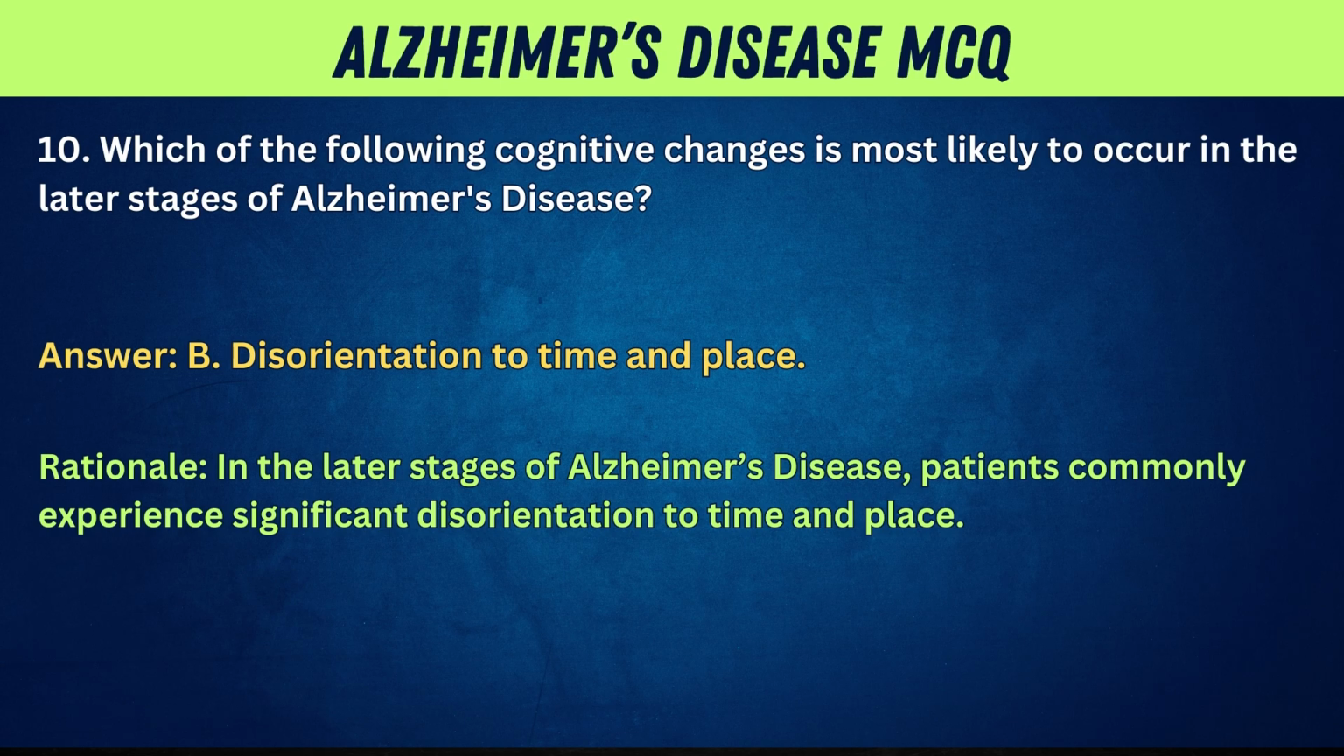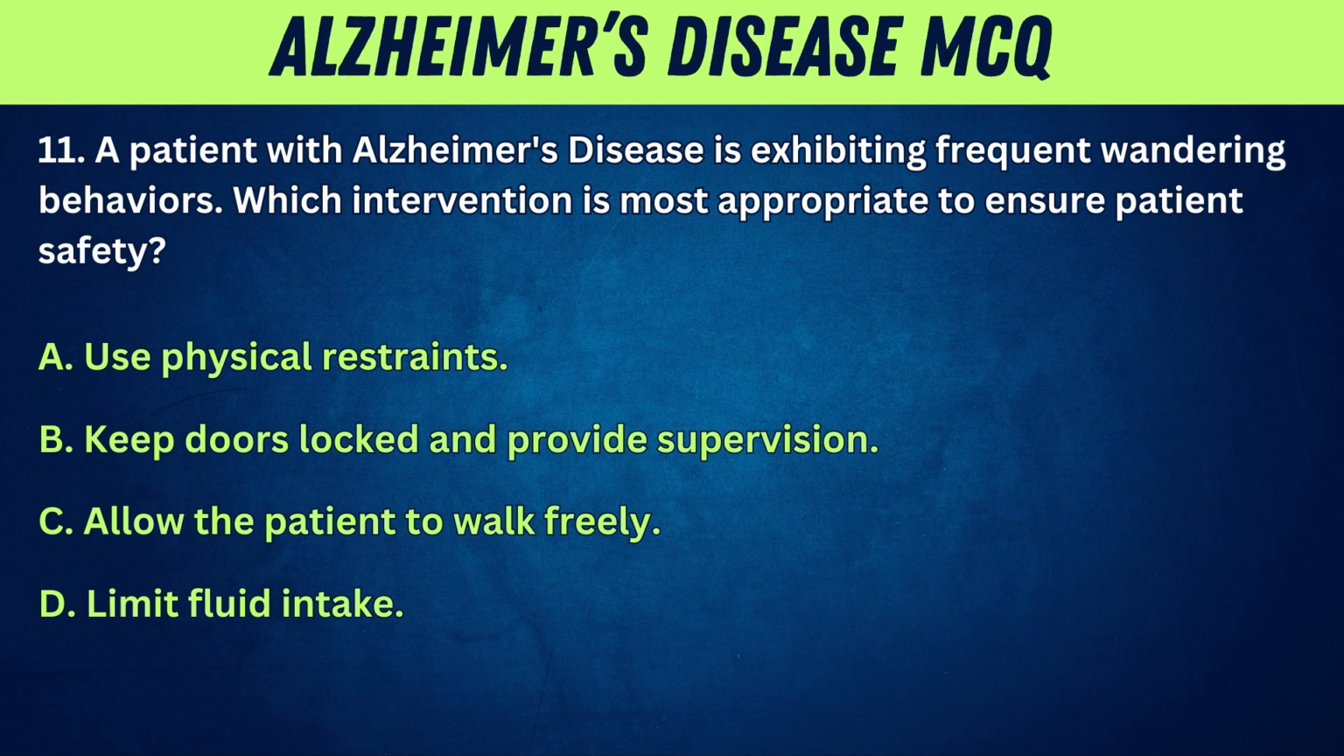Rationale: in the later stages of Alzheimer's disease, patients commonly experience significant disorientation to time and place. 11. A patient with Alzheimer's disease is exhibiting frequent wandering behaviors. Which intervention is most appropriate to ensure patient safety?